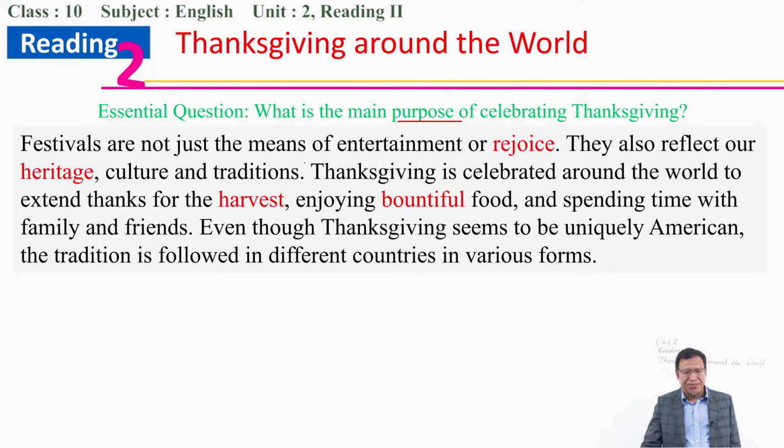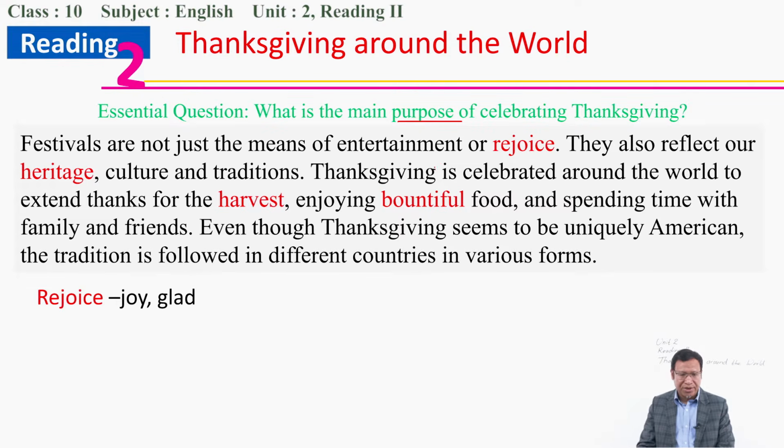Festivals are not just a means of entertainment or rejoicing, okay? Festivals do not only give you entertainment, and rejoice means joy, a gladness, happiness. They do not give you only joy and entertainment, they also reflect our heritage. They also show our heritage.